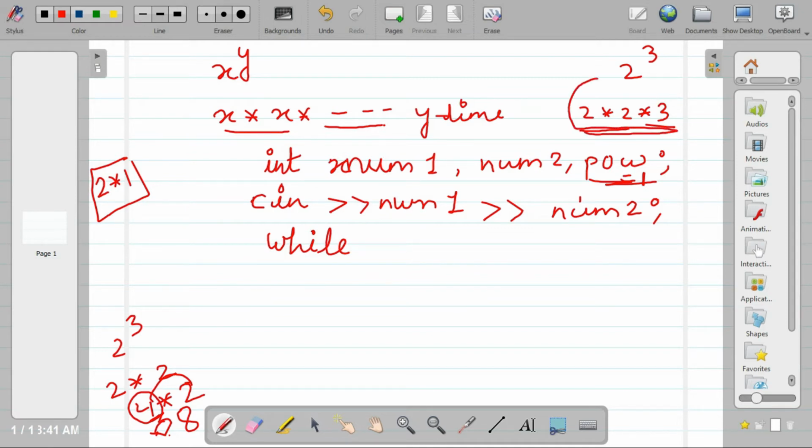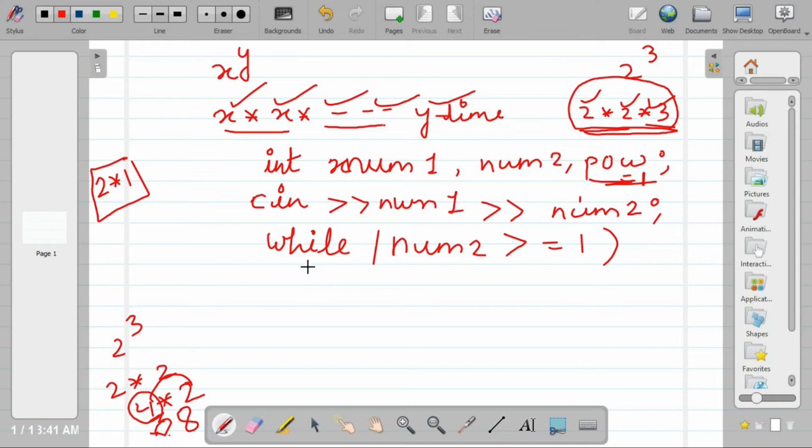It means initially 3, 2 and 1, up to y. So if we start from num2, while num2 is greater than or equal to 1, what do we have to do? We have to multiply num1 with itself, and the initial power is 1. So power is equal to power into num1.